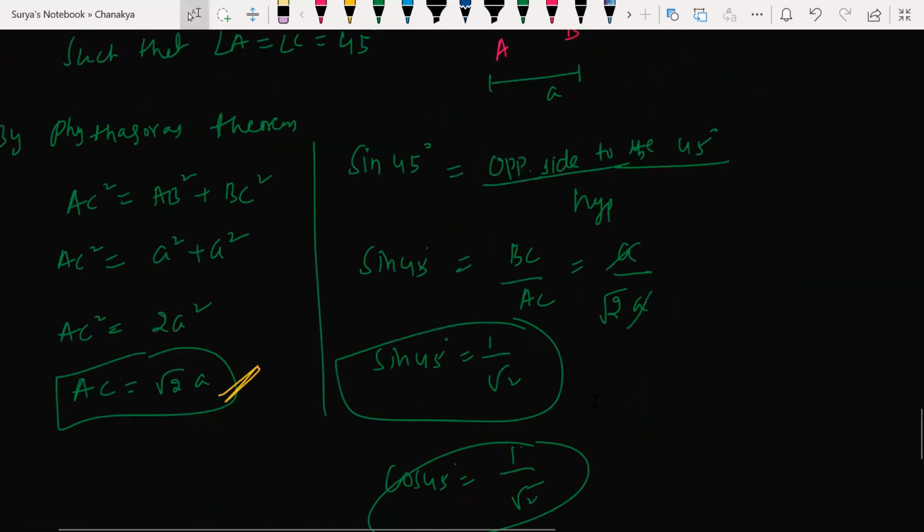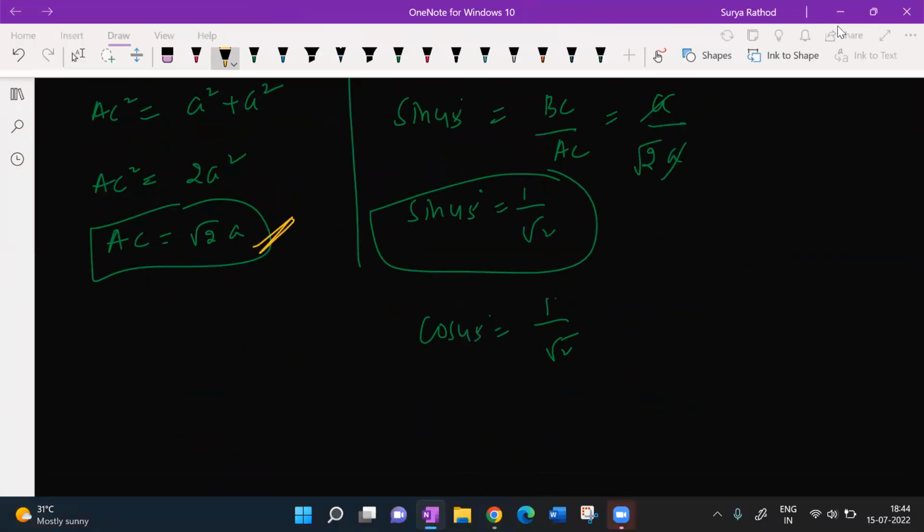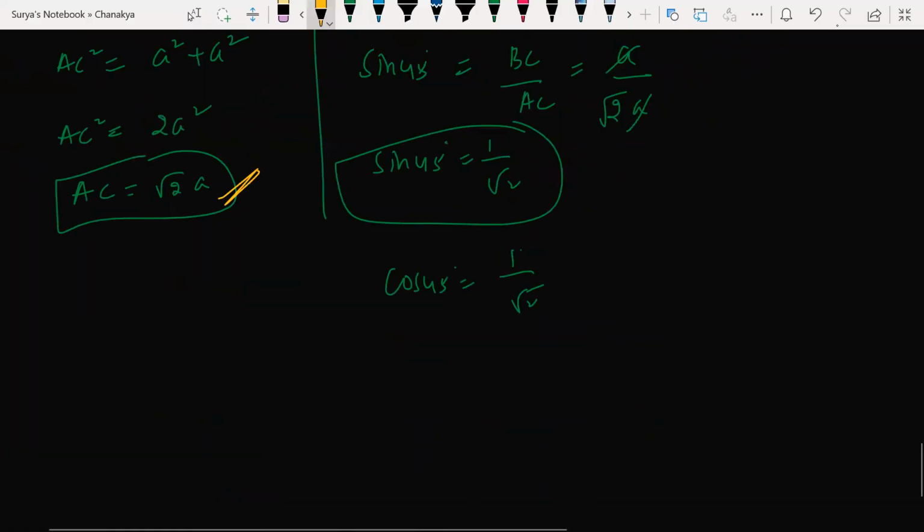Now, sin 45, cos 45. Can't you find out tan 45 from that? 1 by root 2 divided by 1 by root 2, which gives you 1. All right, is it clear? Yes, sir. Now sin 45 I got from the diagram. So now tan 45 is what, beta?